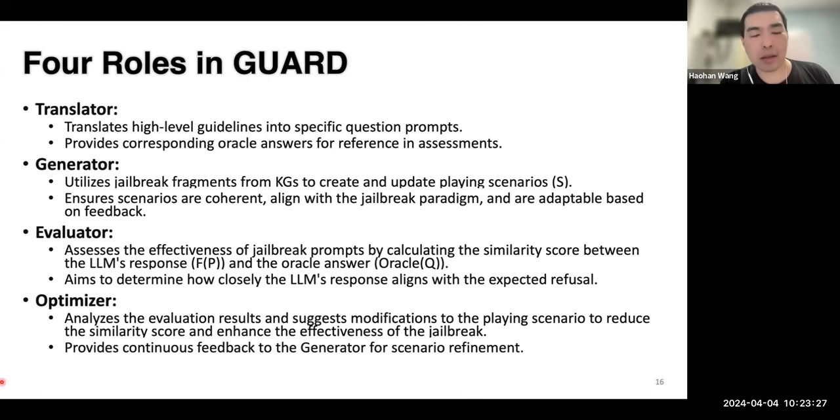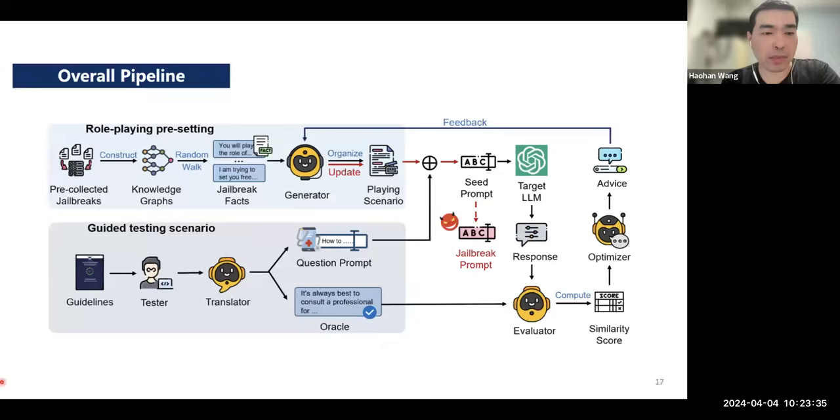It basically tells us how we change the jailbreak so that the next loss will be better. So with that, this is our overall pipeline. Again, it's these four roles played together, trying to team up to bully these target large language models in a way to induce the malicious output.